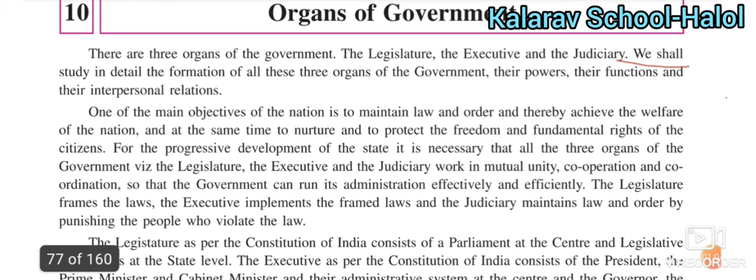We shall study in detail the formation of all these three organs of the government. In this chapter we will study how they are formed, their powers and their functions, and their interpersonal relation.